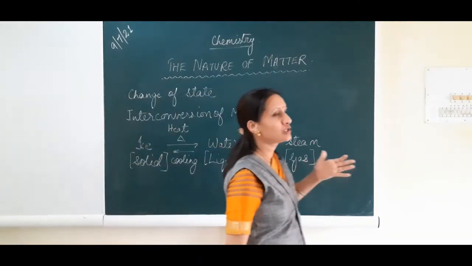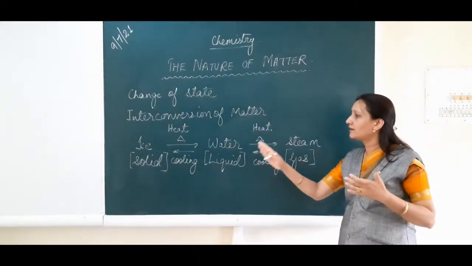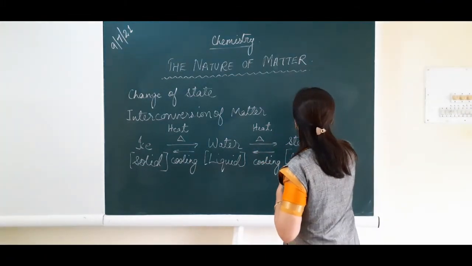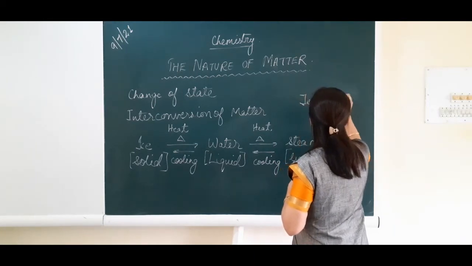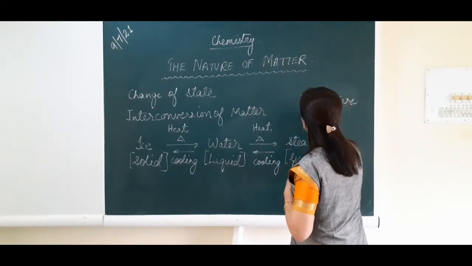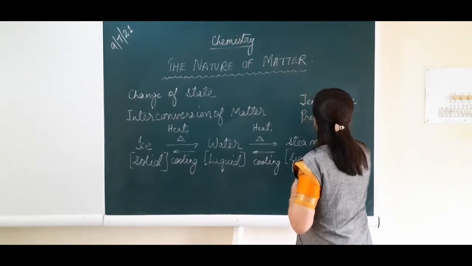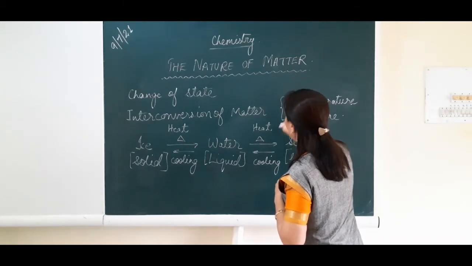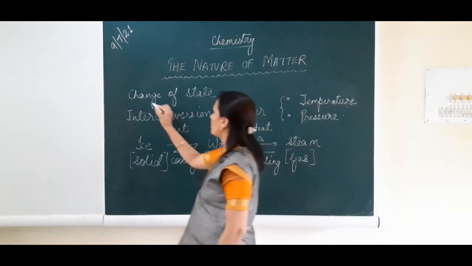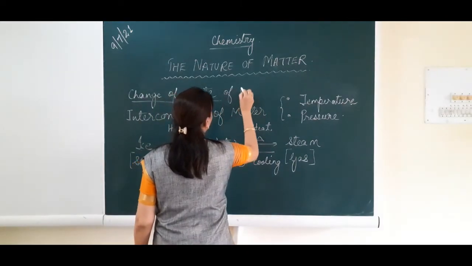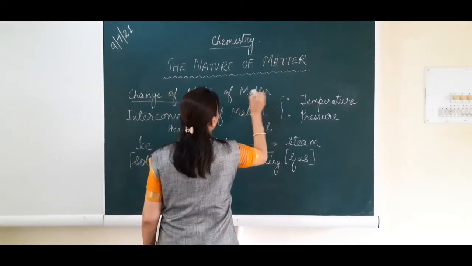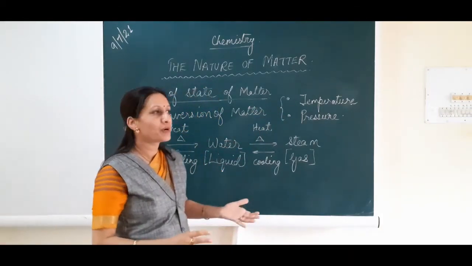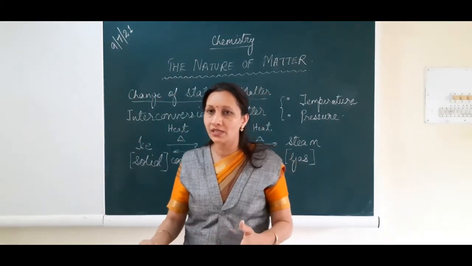So change of state is possible, which means one state of matter can be converted into another state of matter either by changing temperature, and in some cases we are also changing the pressure. Okay, this you will be learning in higher classes. So these two conditions are important for change of state of matter. By changing the temperature of a particular state, it can be converted into another state of matter.